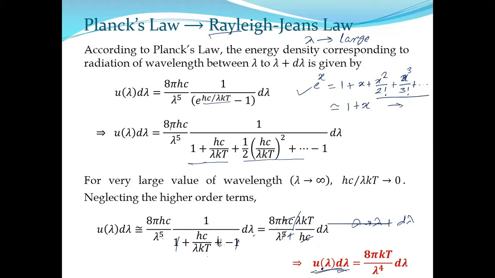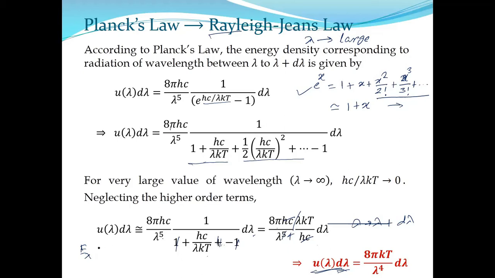Then remember, we have actually plotted intensity. Whatever graphs we have seen, that was for intensity. So how will you go from energy density to intensity? The change is very simple. Just remember how we write intensity for a particular wavelength lambda: E lambda. We have used this nomenclature. You can write any other thing, but for our class I'm using the same nomenclature throughout. So this is E lambda, which means the intensity of radiation at wavelength lambda.